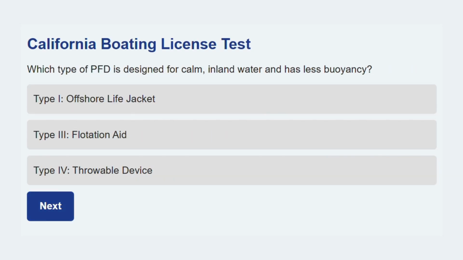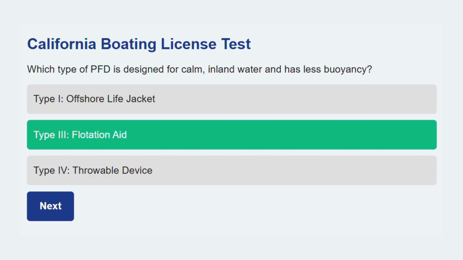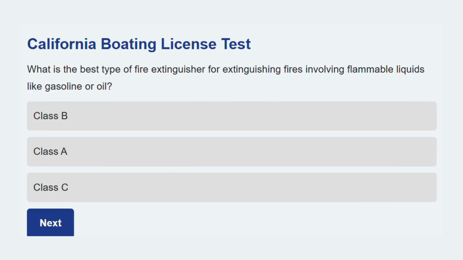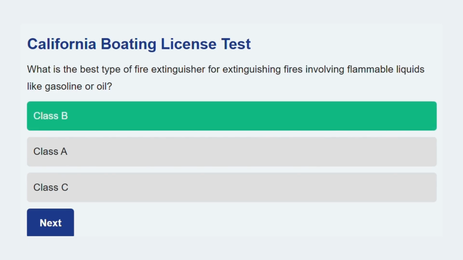Which type of PFD is designed for calm, inland water and has less buoyancy? Type 3, flotation aid. Type 3 PFDs are comfortable for continuous wear, but designed for calm, near-shore use. Moving along now. What is the best type of fire extinguisher for extinguishing fires involving flammable liquids like gasoline or oil? Class B. Class B extinguishers are specifically designed for flammable liquid fires.